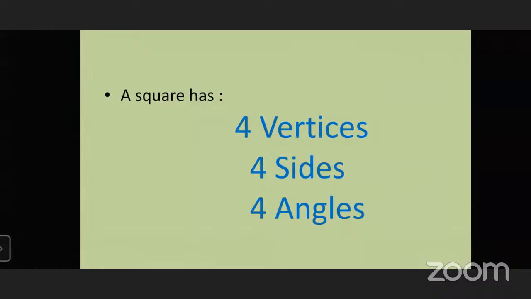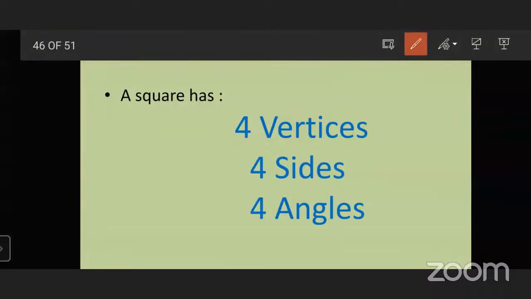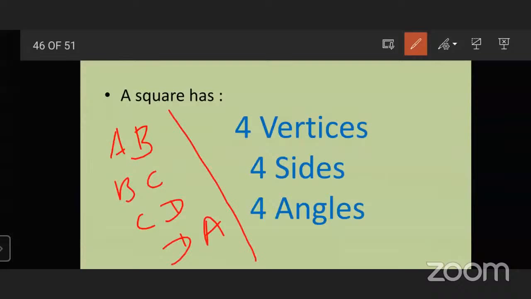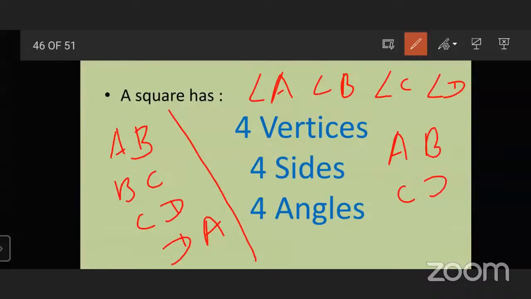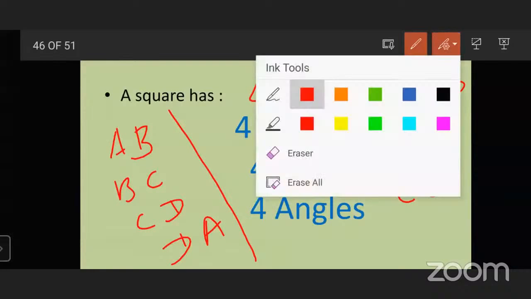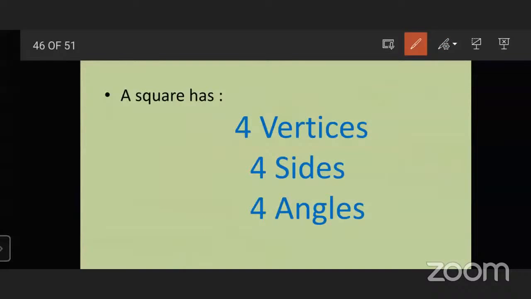The four vertices are vertex A, vertex B, vertex C, and vertex D. Four sides are side AB, side BC, side CD, and side DA. Four angles means angle A, angle B, angle C, and angle D. These are some characteristics of a square.